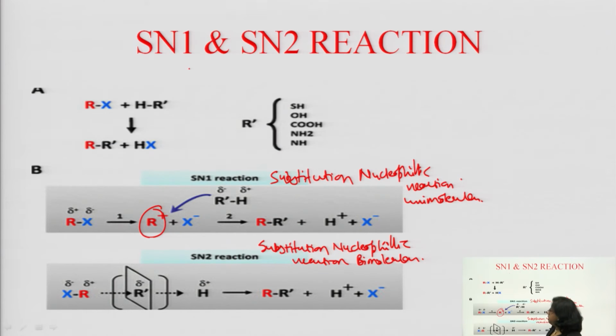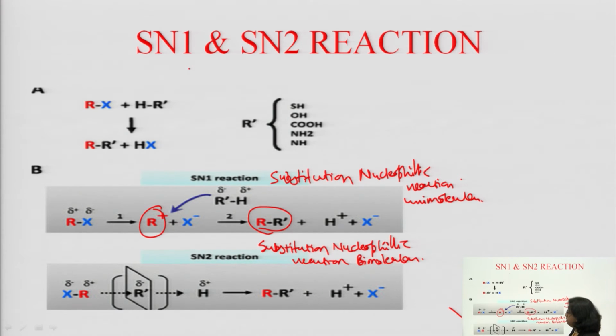Now, this carbonium ion is very reactive and it combines with the nucleophile, it searches for agents having high electron density. So, these are the nucleophiles of DNA. In the second step it interacts with the DNA base pair, that is N7 of guanine, and forms a complex, that is the alkylated DNA part. So, this is the two-step SN1 reaction. Most alkylating agents work through the SN1 mechanism and other alkylating agents work through the SN2 mechanism.